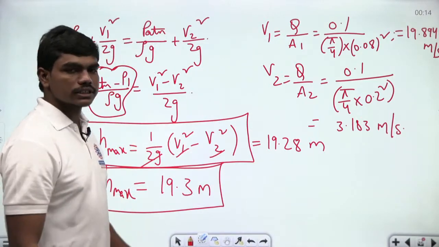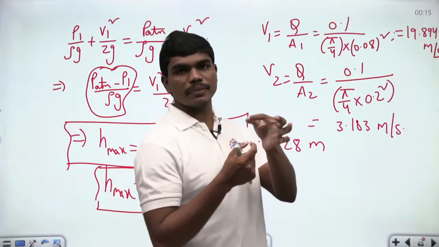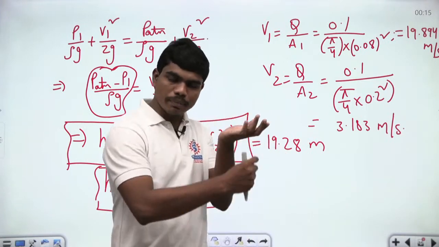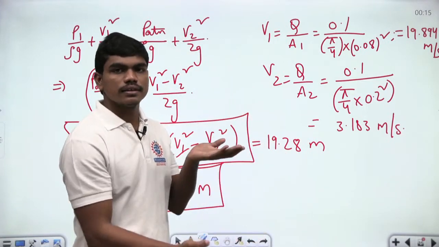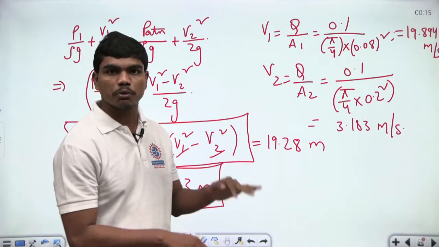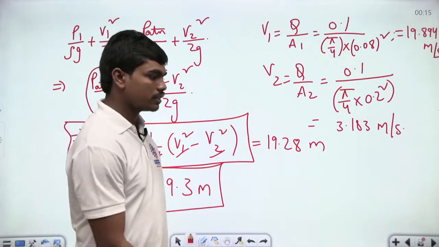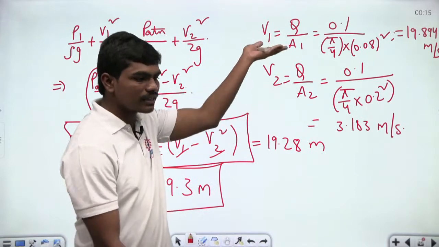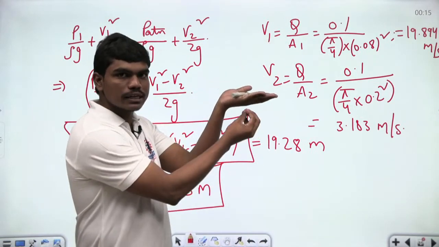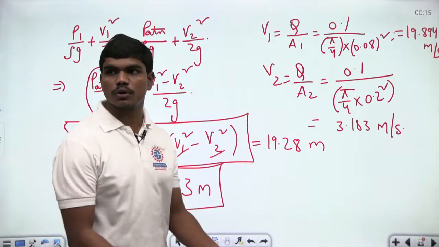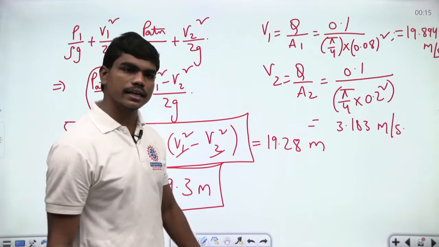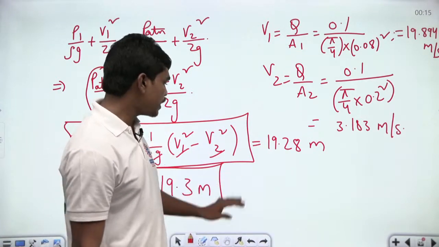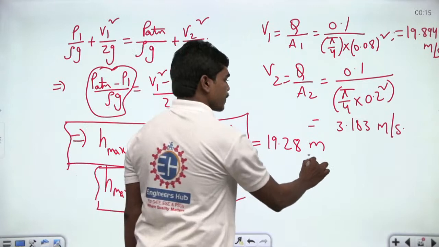The only thing that you need to understand, when you apply the Bernoulli's equation between the venturi inlet, I mean through the pipe, and of course at the reservoir surface, then you need to observe that velocities at both these points have to be 0, because as the height increases, the velocity through which the fluid rises decreases, and at the point of maximum height, the fluid just gets lifted through the pipe and it just touches the venturi. That's the only thing. If you can understand that, then this is a clear intuition, and the answer will be 19.3 meters. Clear?